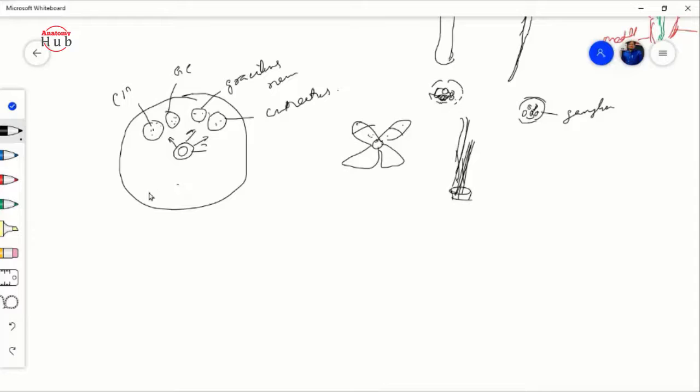Okay, then the basal plates, you know, there is a fissure. Here you will find the ventral fissure, and here, what is this one? This one is your basal plate. So this is your alar plate, just divided in this way. This is your alar plate and this is your basal plate. So this basal plate will be known as your pyramid. Okay, so this is the closed part of the medulla.